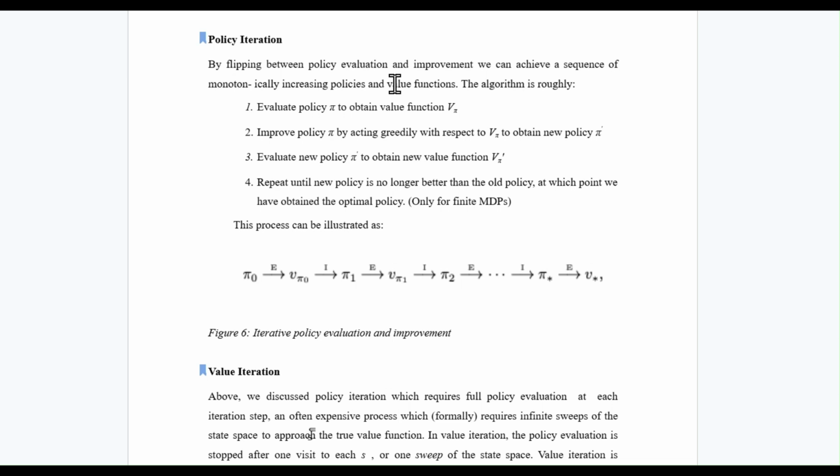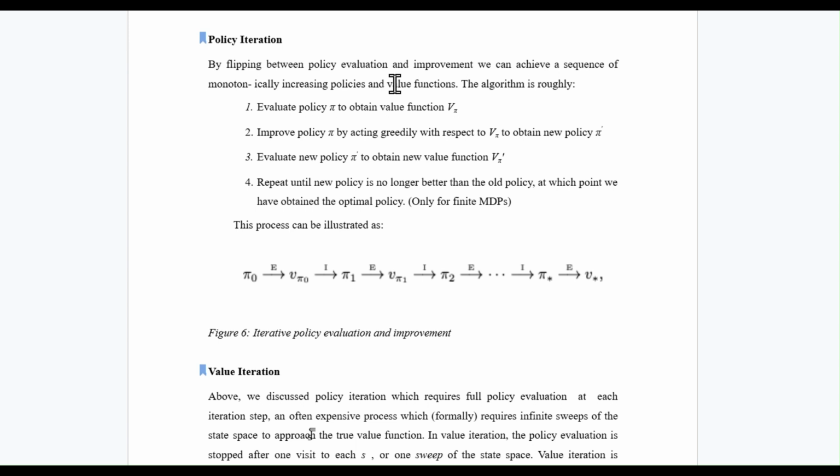Today we are going to talk about policy iteration, a powerful algorithm for finding the optimal policy in a Markov decision process. What do we mean by policy iteration? It is an algorithm that helps us find the optimal policy by iteratively evaluating and improving the policy.